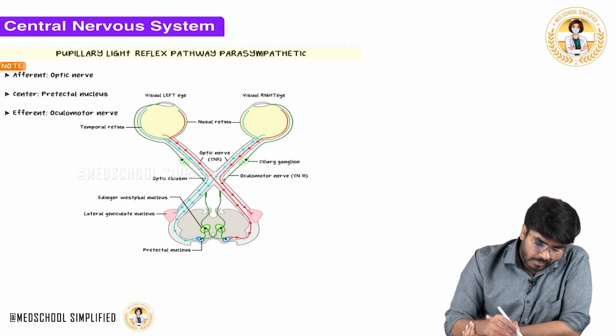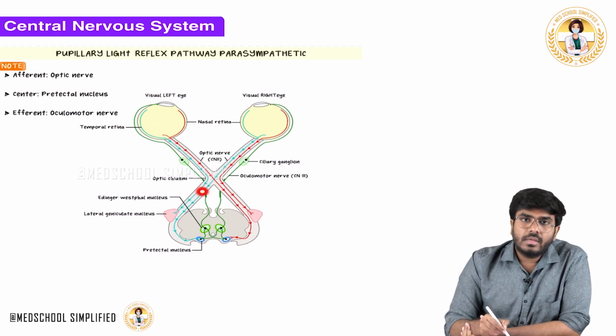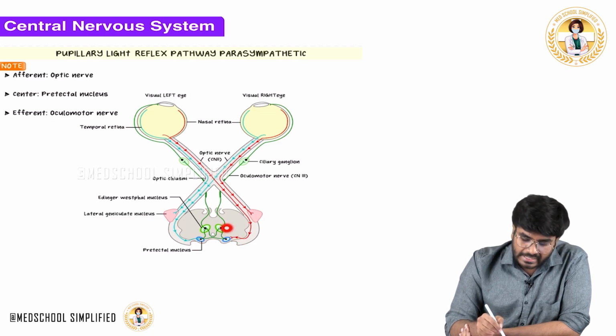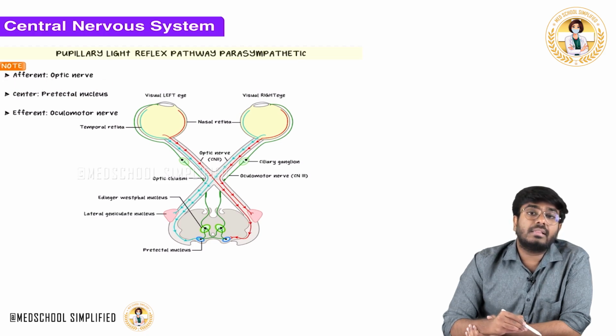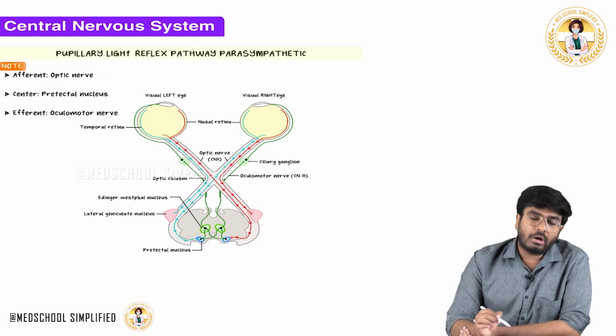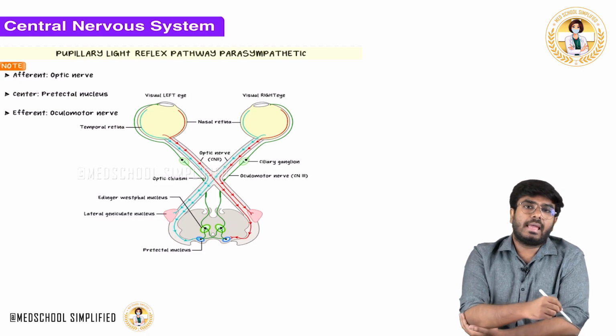So information is going via the optic nerve to the center. The center is the pretectal nucleus. Once the center is activated, the efferent output comes via the oculomotor nerve. So the efferent is the oculomotor nerve, the center is the pretectal nuclei, and the afferent is the optic nerve. So this is how the pupillary light reflex happens.